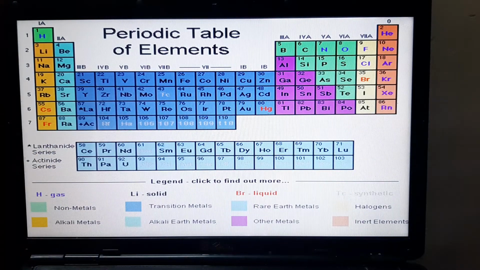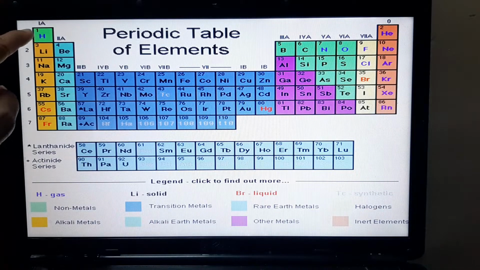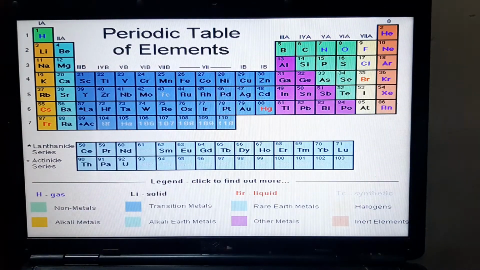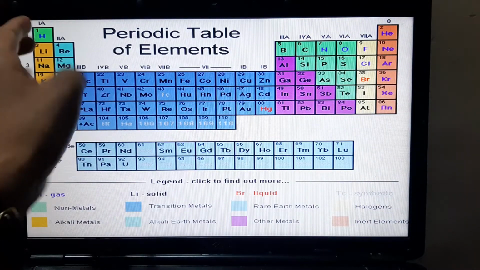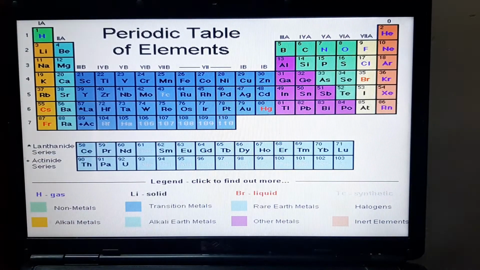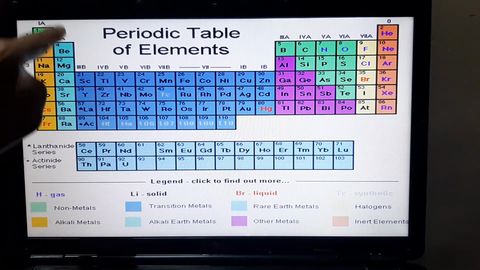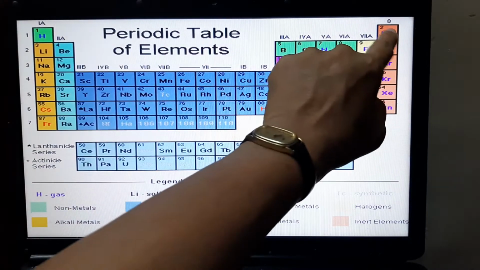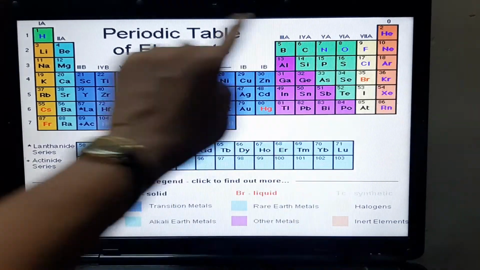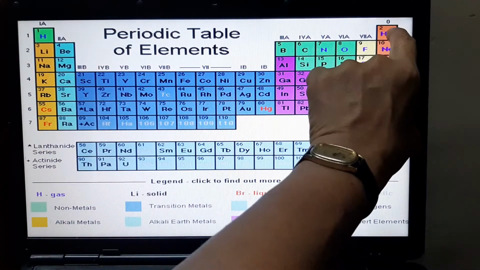So the first thing you need to know is what a period is. A period is all the elements in one row. Now, why are only hydrogen and helium placed in this row? Why not lithium also? There's so much space, right? But hydrogen and helium have only one shell. When we draw the structure of hydrogen, it has only one shell with one electron. Helium has one shell with two electrons. So all elements which have one shell are placed in the first period.